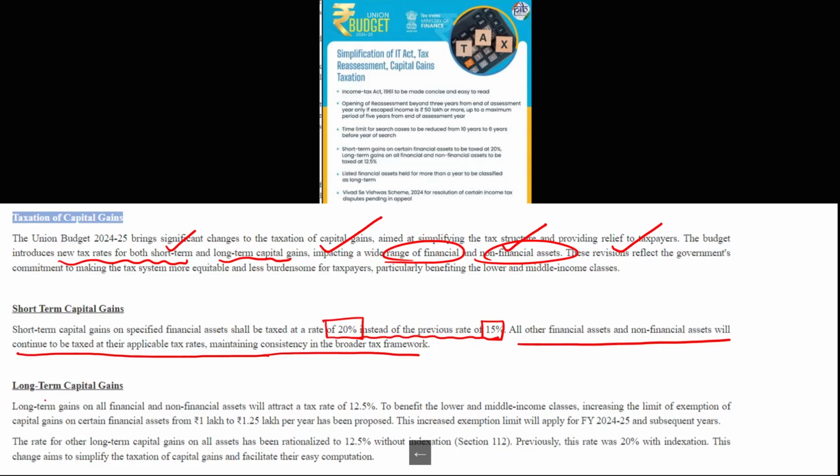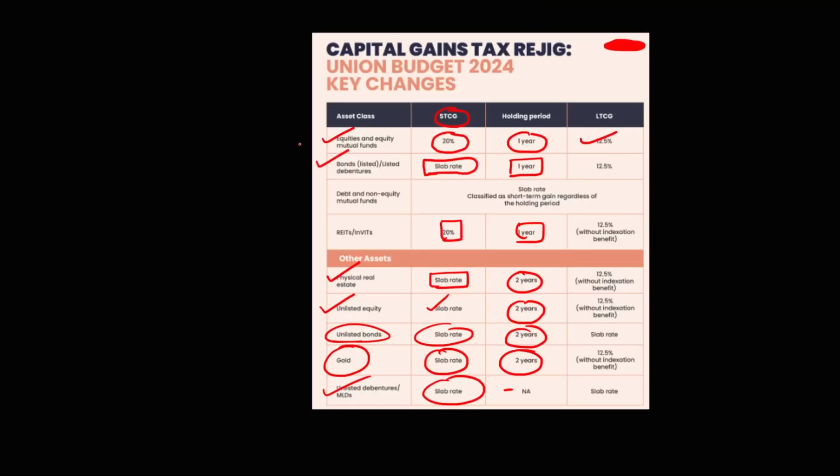As far as long-term capital gains is concerned, long-term capital gains on all financial and non-financial assets will attract 12.5%. You can see here every kind of long-term capital gains now is taxed at 12.5%. So it has brought equity among all the asset classes. Only unlisted bonds and unlisted debentures will still be taxed at slab rate. But most of the financial and non-financial assets now for the long term will be taxed at 12.5%.